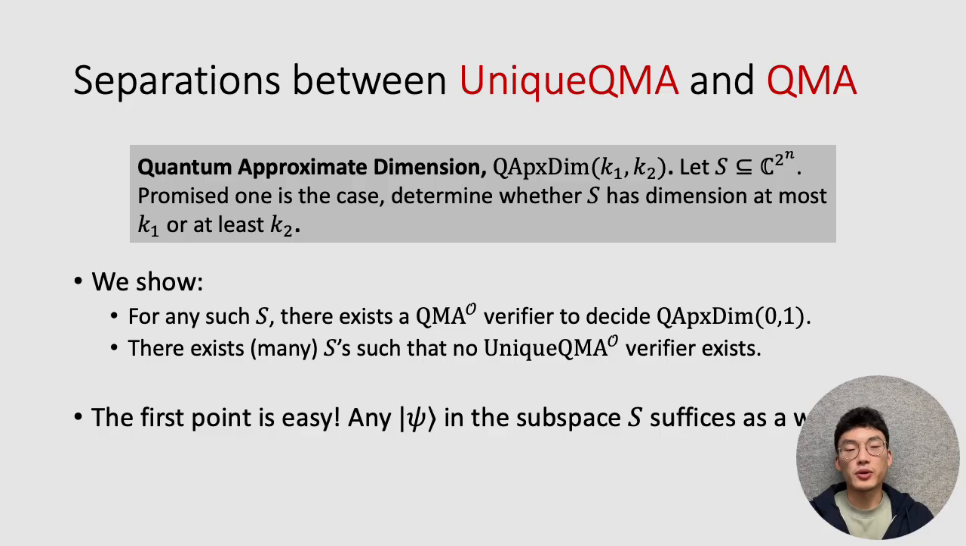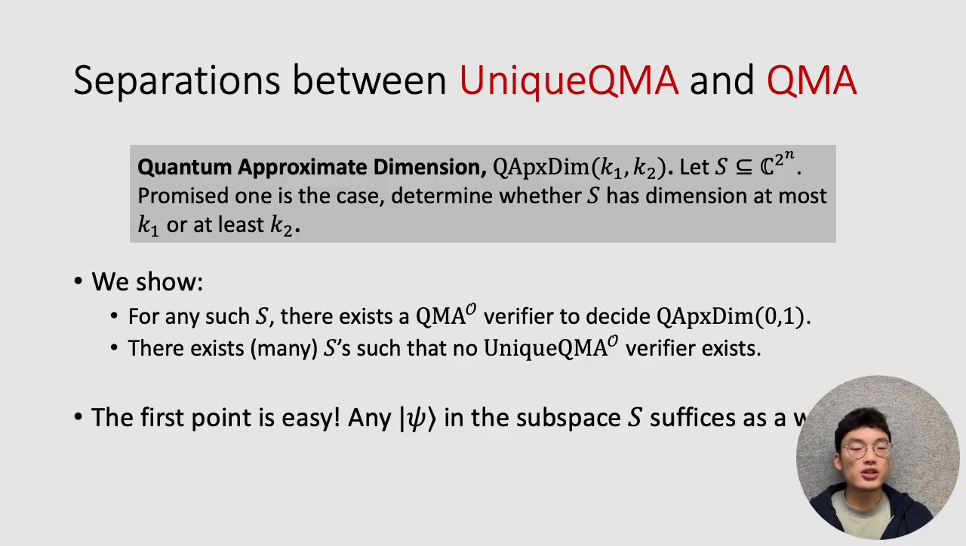Now, let's observe one quick thing, which is that the first point actually is pretty easy to show. In QMA, we don't need the witness to be unique, and so the natural witness to provide to the verifier is just any state psi in the support of S. Then the QMA verifier can check whether S induces a phase flip or not on psi, and use this to decide the problem.